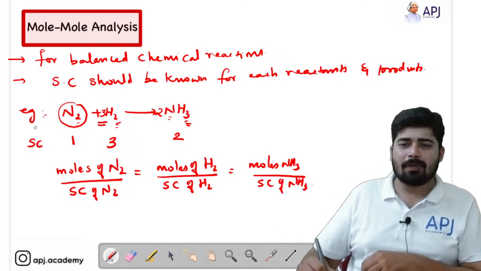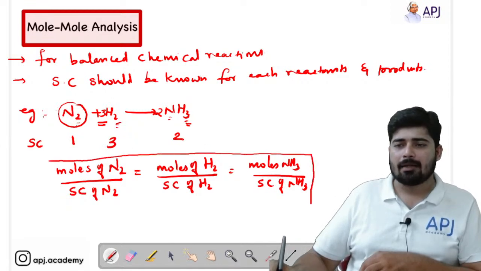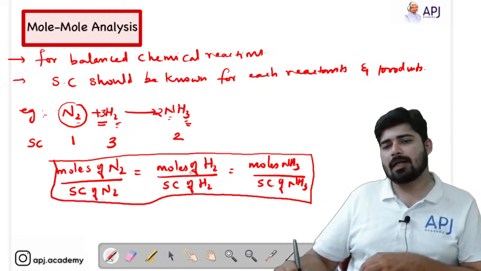See, by simply writing this, you can find out the number of moles of product formed, right?